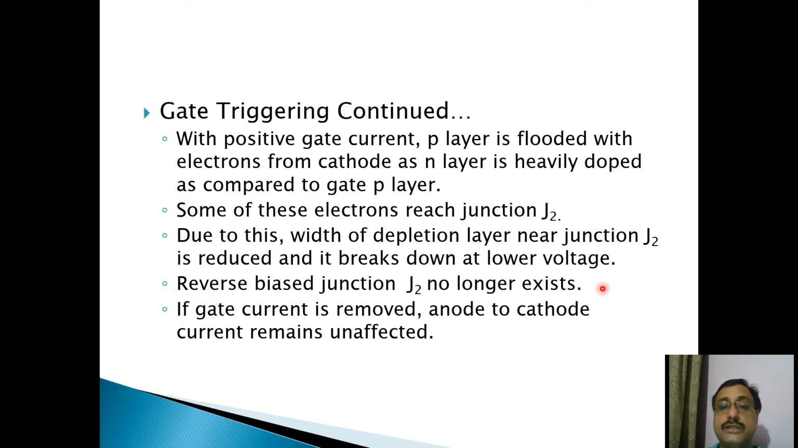Reverse biased junction J2 no longer exists when you have given a sufficient amount of gate current and it has broken down your junction J2. Now junction J2 does not exist, it has vanished. So as junction J2 is not there, if you remove the gate current from the circuit, your SCR will keep working in turn on condition. It will remain in on condition.